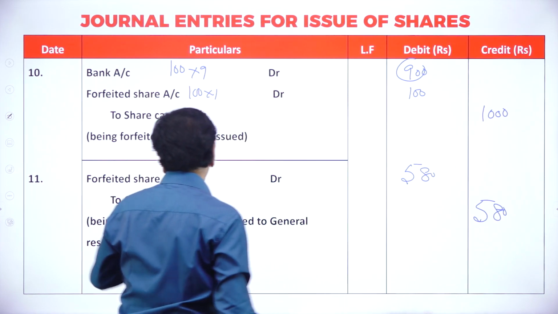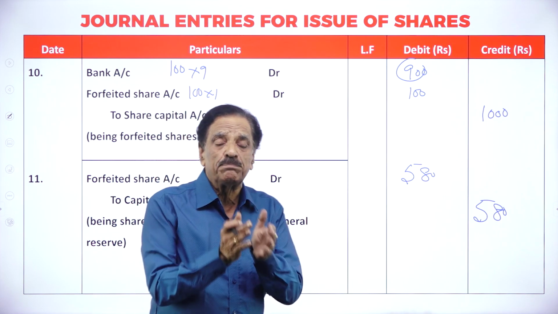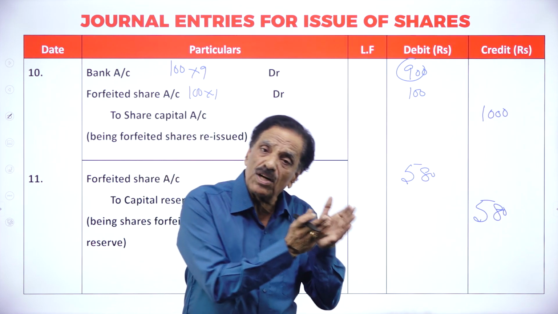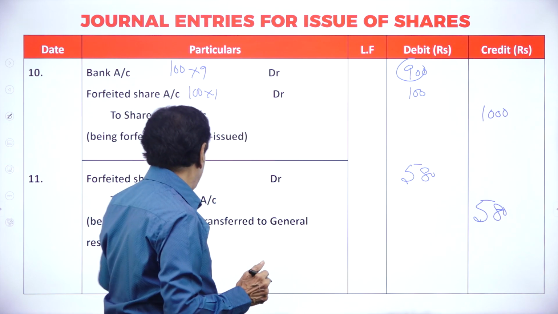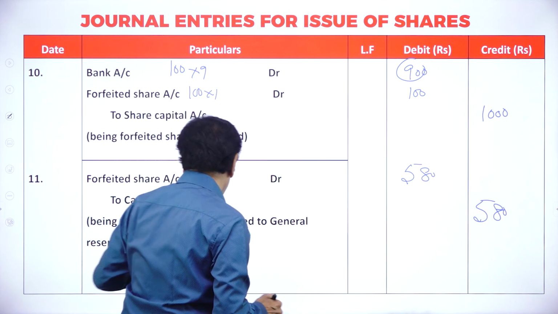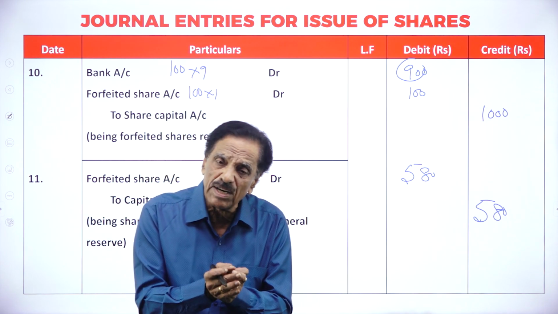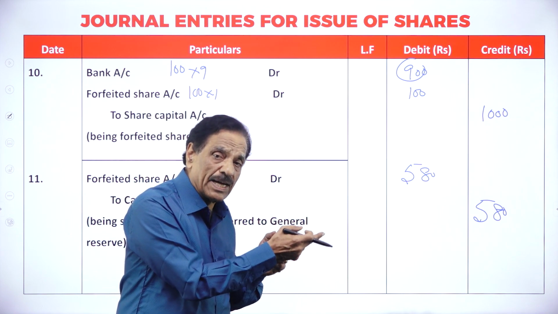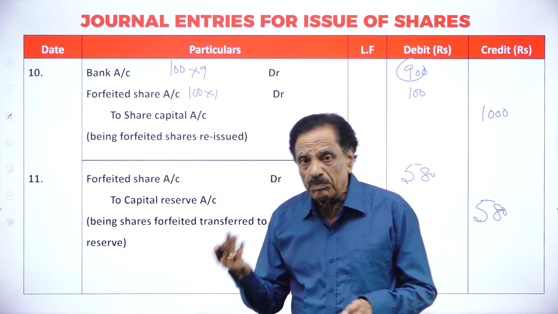The excess money will go to capital reserve. That money will be kept in the capital reserve. If there is any shortage of funds, that money will be utilized. The last entry, we must be careful: forfeited shares account debit. It will be kept in reserve, and if there is any shortage of funds, this money can be utilized.